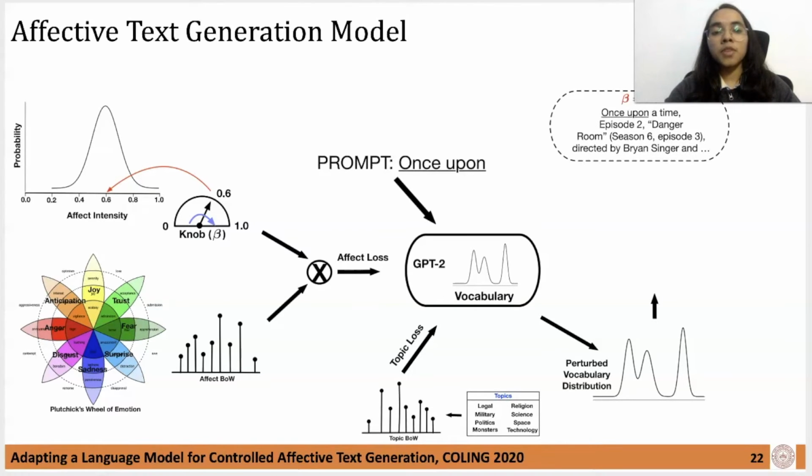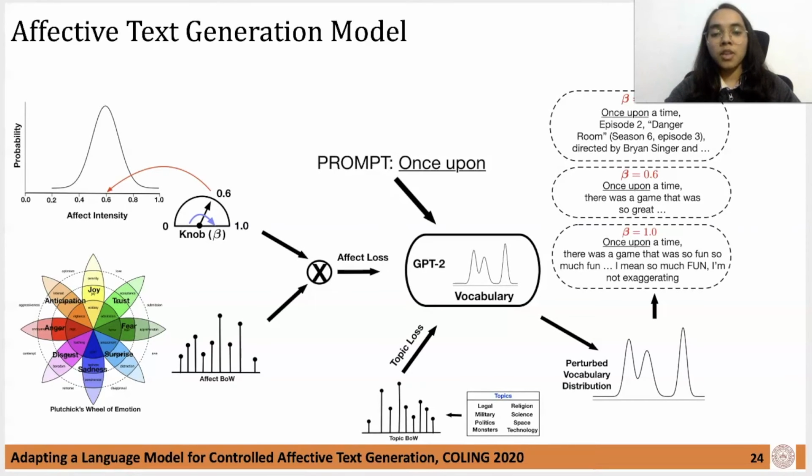For example, for the intensity value of 0, we get "Once Upon a Time, Episode 2," and so on. For intensity value of 0.6, we get "Once Upon a Time, There Was a Game That Was So Great." For the intensity value 1, we get "Once Upon a Time, There Was a Game That Was So Fun, so much fun." We can easily see that the perturbation is inducing the selected attribute, that is joy, varying in intensity as per the control knob.